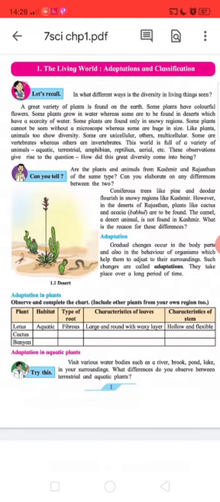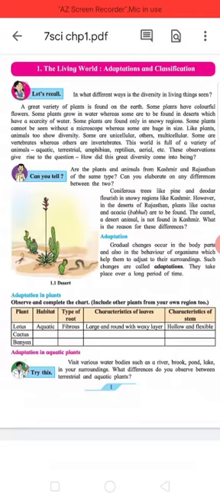Heading: Can you tell? Are the plants and animals from Kashmir and Rajasthan of the same type? Can you elaborate on any differences between the two? Coniferous trees like pine and deodar flourish in snowy regions like Kashmir. However, in the deserts of Rajasthan, plants like cactus and acacia are to be found. The camel, a desert animal, is not found in Kashmir. What is the reason for these differences?